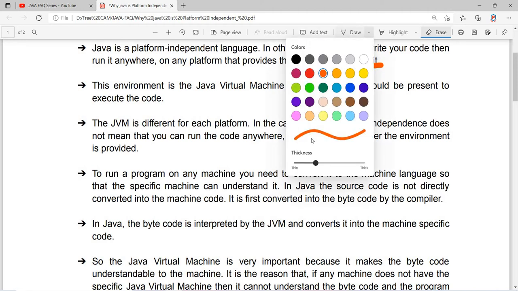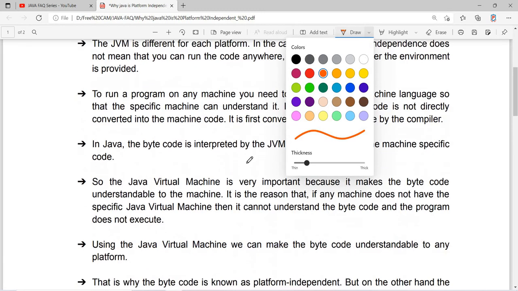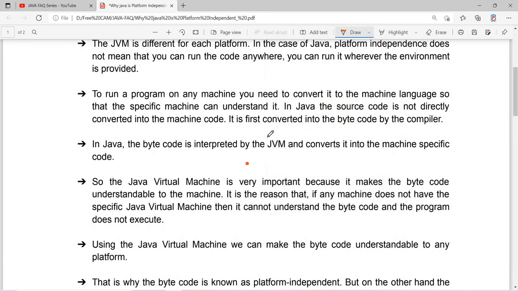So the JVM works as an interpreter. In Java, the bytecode is interpreted by the JVM, which converts it into machine specific code. So that's why Java is known as both a compiled and interpreted language.